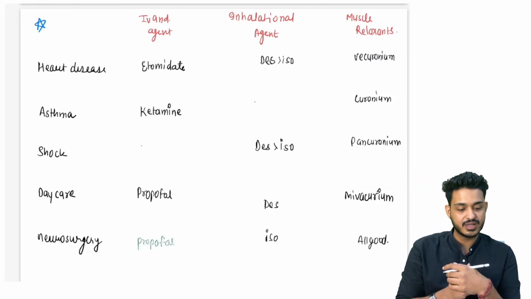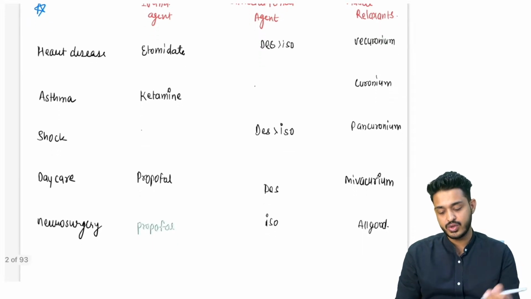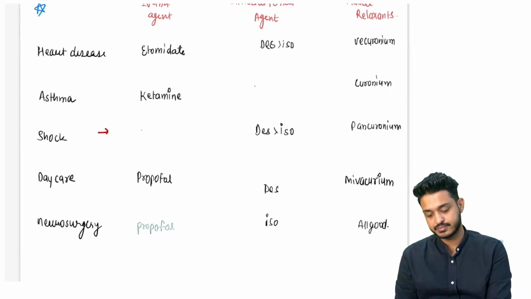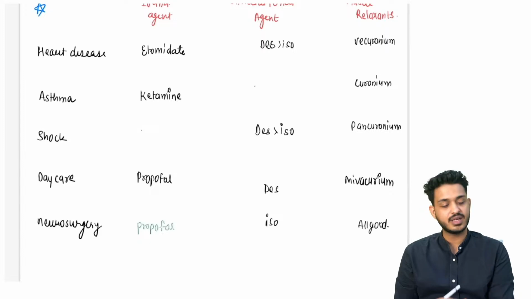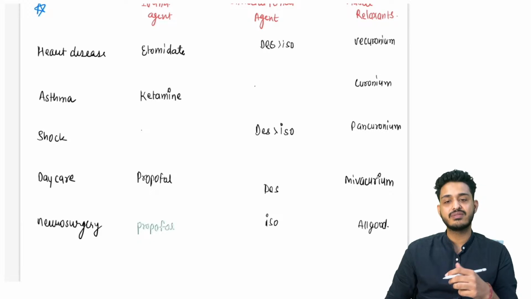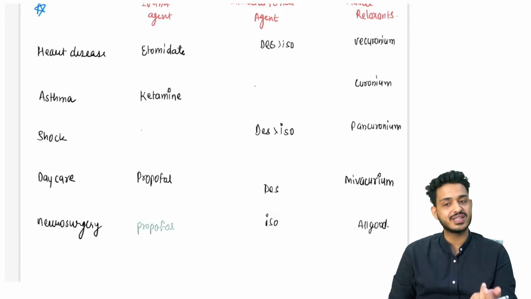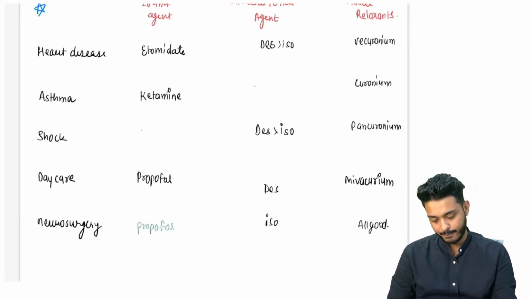In the shock patient, what is the thing that we are going to use? These are all clinically important; we can use them in different situations. All they have asked is the important ones, like shortest acting which one, longest acting which one. We can use this one also, right?